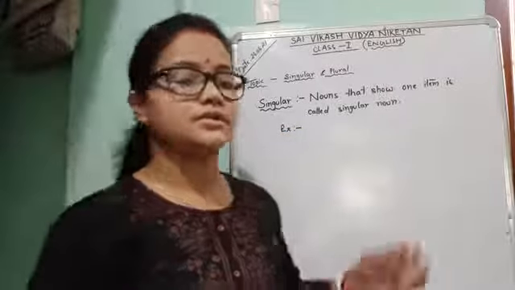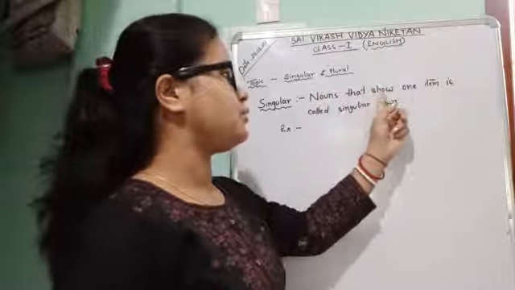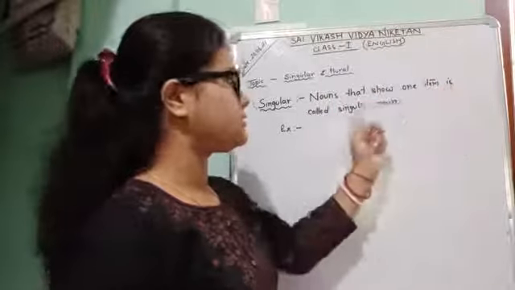Okay, this is called singular noun. Nouns that show one item are called singular nouns.